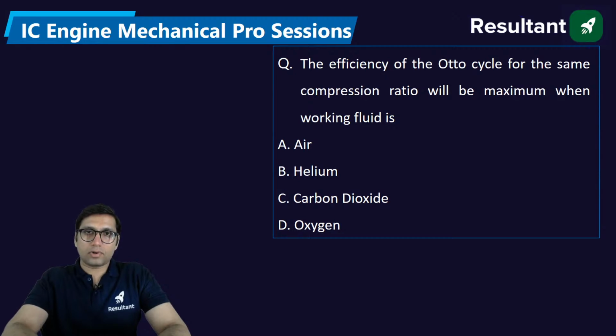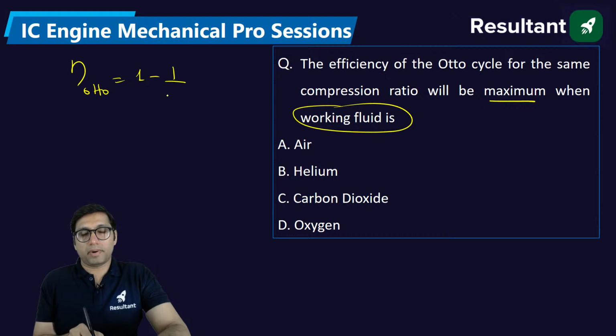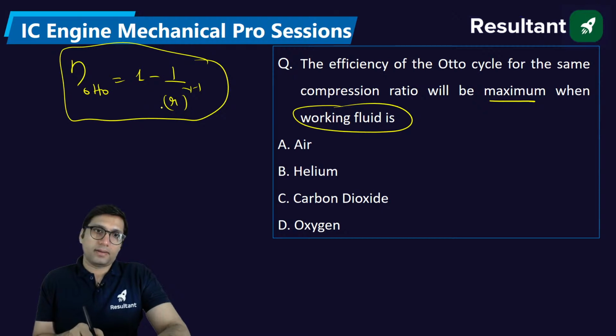The efficiency of the Otto cycle for the same compression ratio will be maximum when the working fluid is? See, efficiency of the Otto cycle definitely depends on compression ratio. But there is one more factor on which efficiency depends, although it is kept constant, gamma. If compression ratio is fixed, then gamma will play the important role to tell for which of the following fluids efficiency of the Otto cycle will be highest.